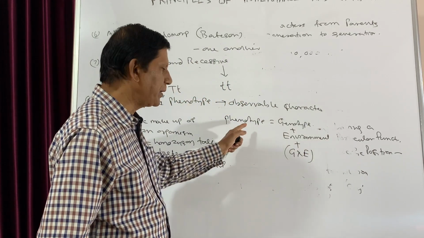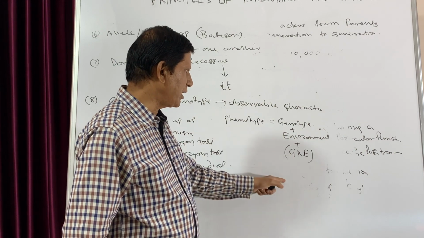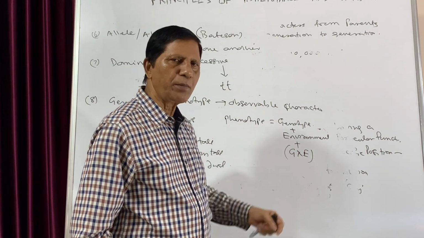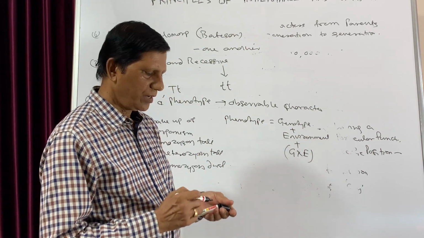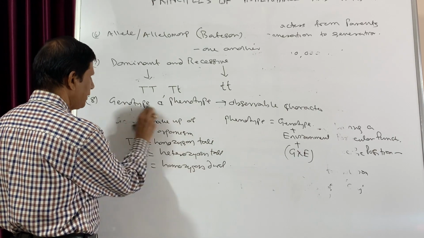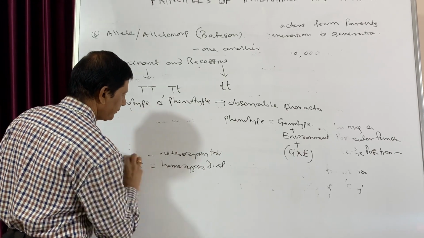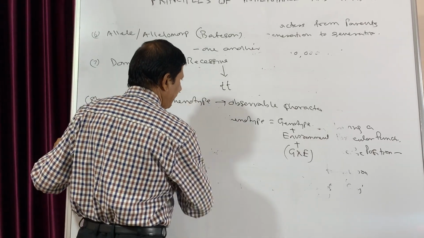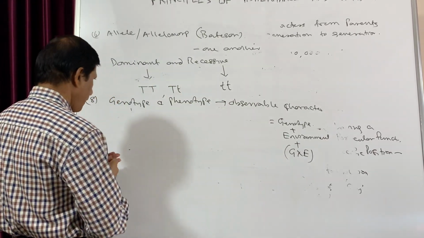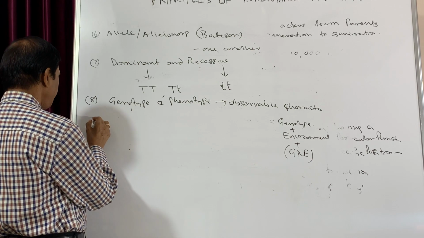That means what will be the phenotype depends upon these three things: the genotype, the environment, and the genotype-environment interaction. So now I hope your concept is clear regarding the genotype and the phenotype. Then the next point that we will discuss is the homozygous and heterozygous.